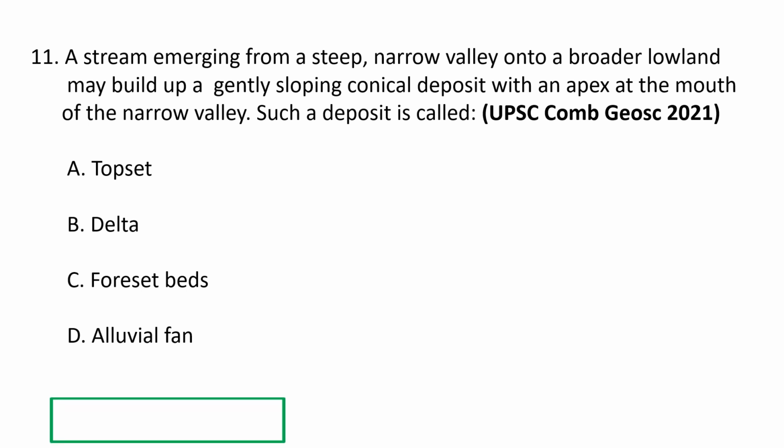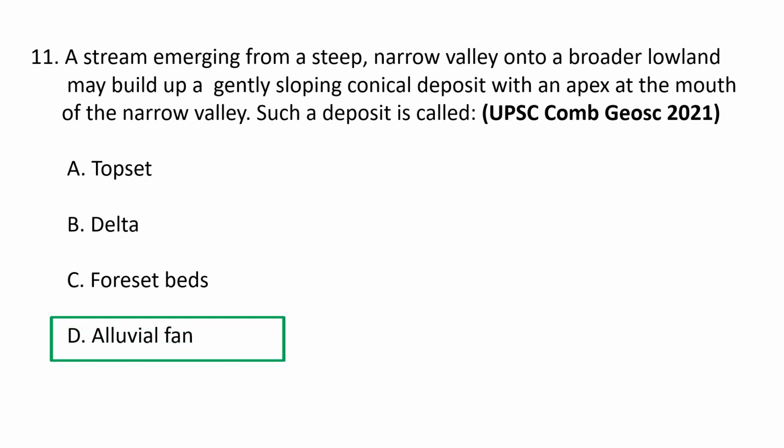The correct option is D. Alluvial fan. An alluvial fan is a triangle-shaped deposit of gravel, sand, and even smaller pieces of sediment such as silt. This sediment is called alluvium. Alluvial fans are usually created as flowing water interacts with mountains, hills, or the steep walls of a canyon. So, D. Alluvial fan is the correct option.